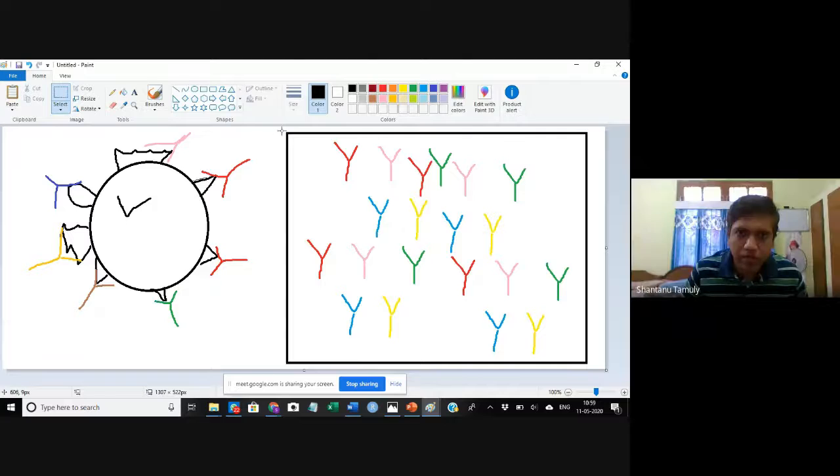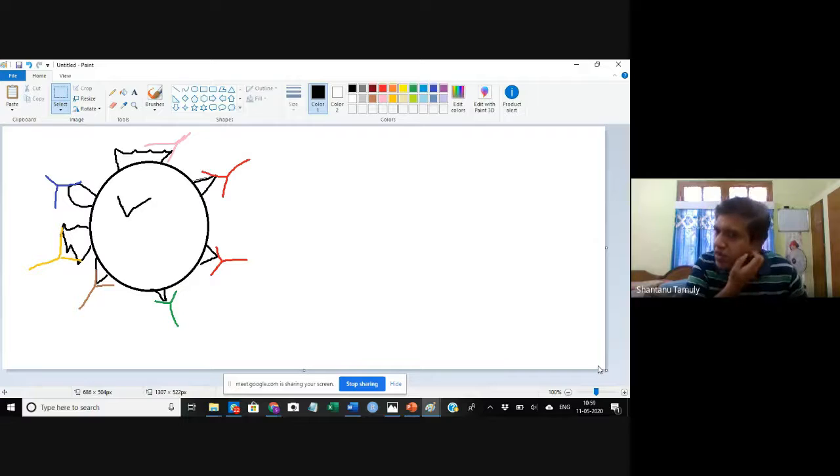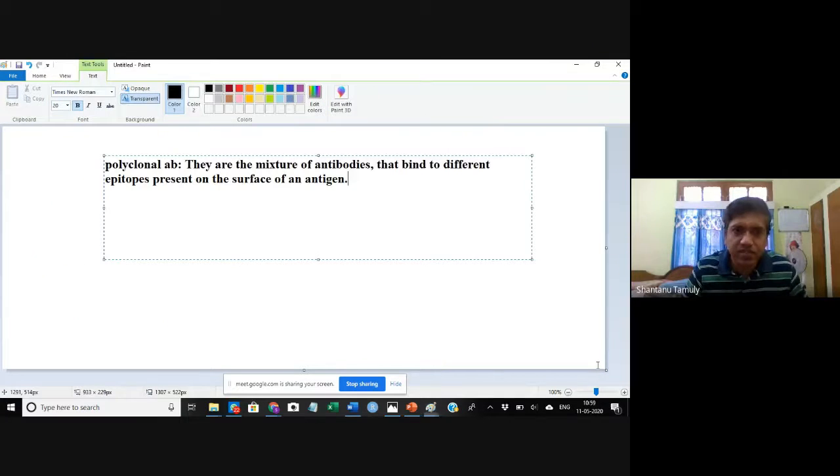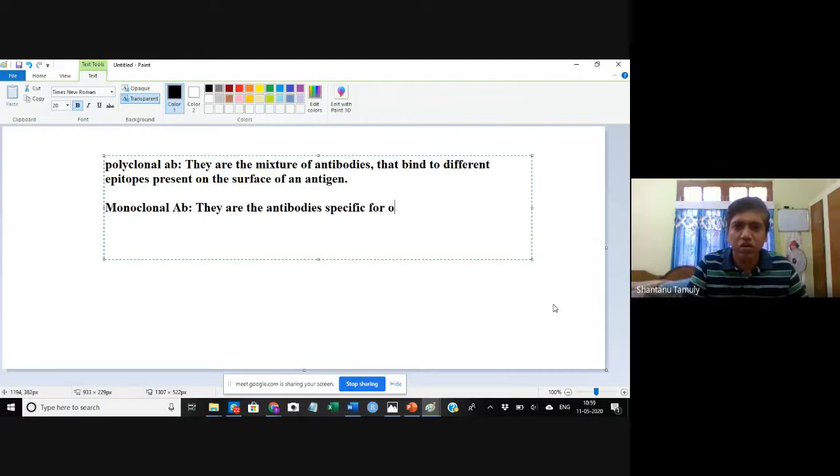Let me remove this. Monoclonal antibody, in short, is defined as the antibodies specific for one epitope only.